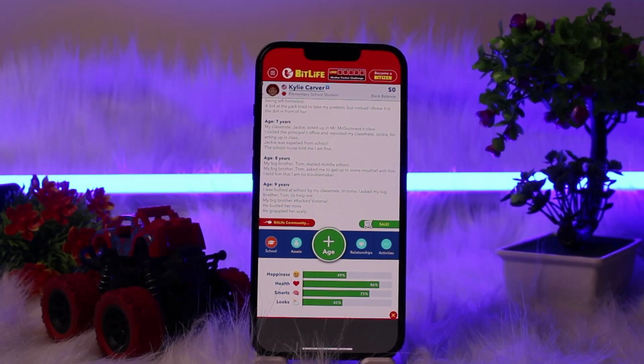So in the following video I will guide you to increase your happiness level, your health level, the smarts level or your looks level on BitLife. Now if you want to do so, you need to simply follow the steps shown in the video.